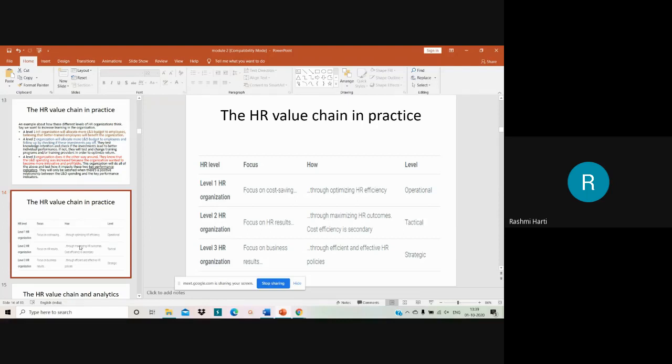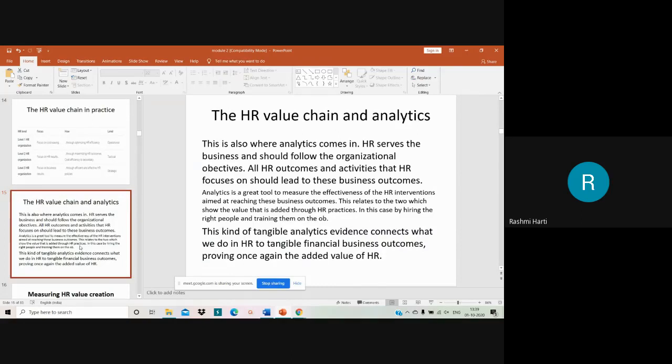Certain organizations' HR departments fall under the strategic level, certain organizations' HR departments fall under the tactical level, as well as the operational level. So this is also where analytics comes into the picture. HR serves the business and should follow the organizational objectives. All HR outcomes and activities that HR focuses on should lead to business outcomes. Now when we speak about business outcomes, again analytics comes into the picture because everything is to be measured.